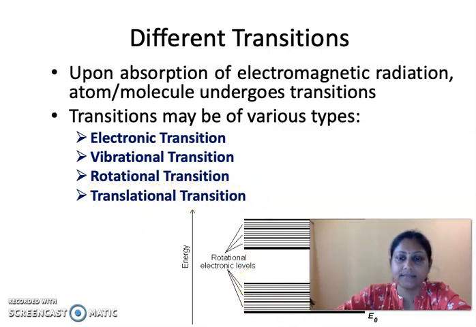You can see in this diagram an energy level diagram. The E0 is the electronic energy level in the ground state, and this is the excited state. The E stands for the electronic energy level. The bold lines within this are the vibrational energy levels, and between the vibrational energy levels, the minute lines correspond to the rotational energy levels.